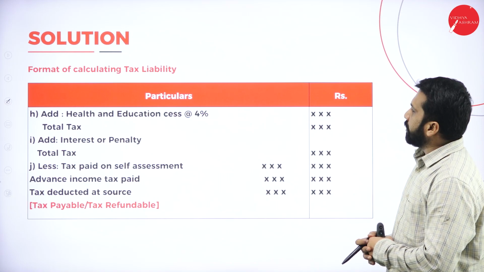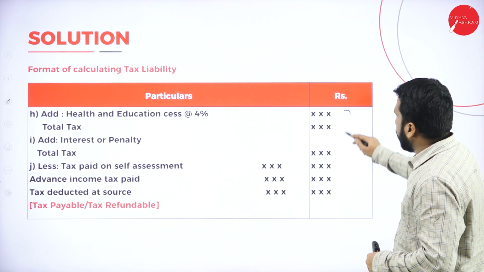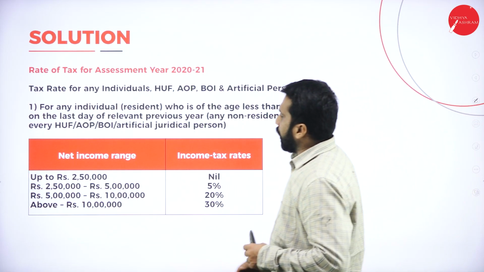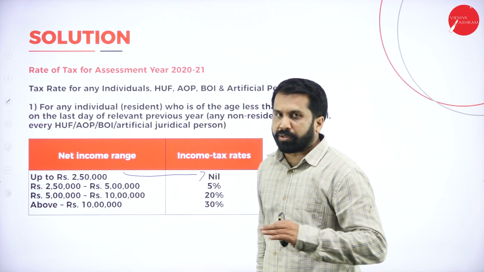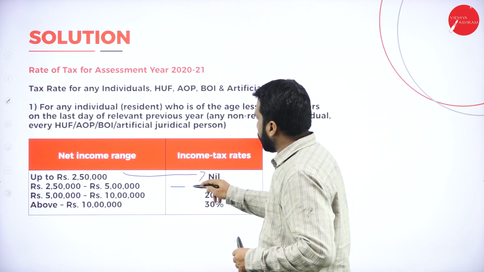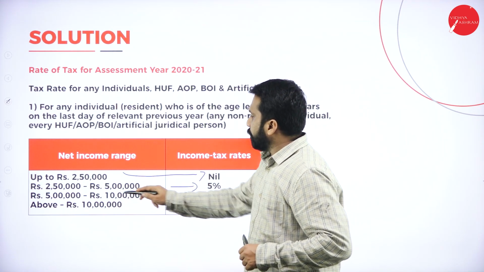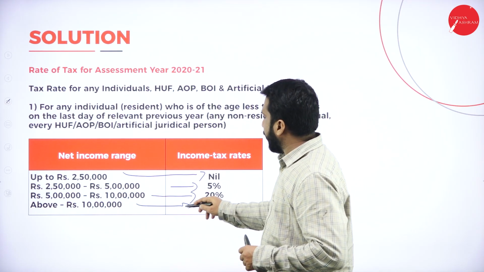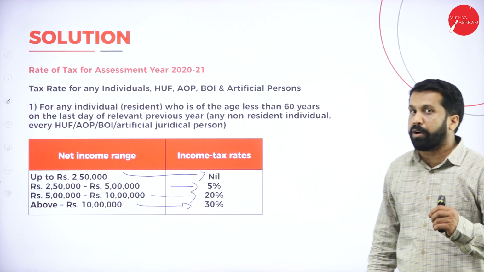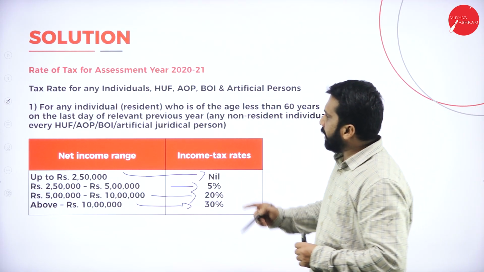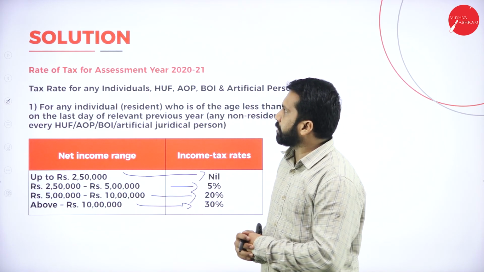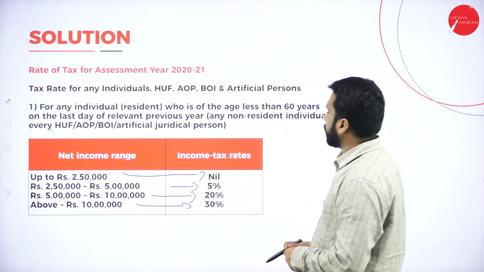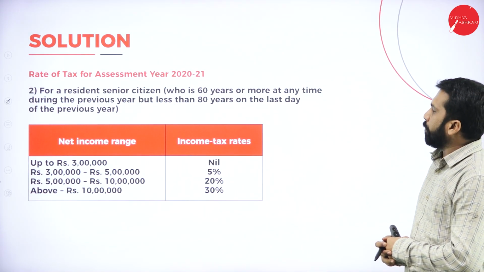Now, so there is a format of your tax liability. I'll come back later. And these are the tax slabs. Remember, up to 2,50,000 there is no tax. 2,50,000 to 5 lakh we calculate 5%, and 5 lakh to 10 lakh we calculate 20%, and 10 lakh and above we calculate 30%. Hope you are clear. Yes, this is all your calculation in the assessment of tax. Clear? Assessment of individual.